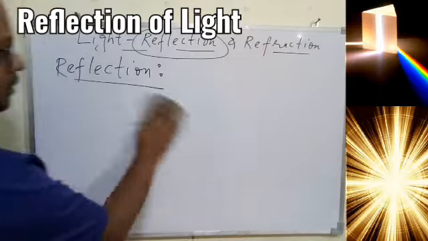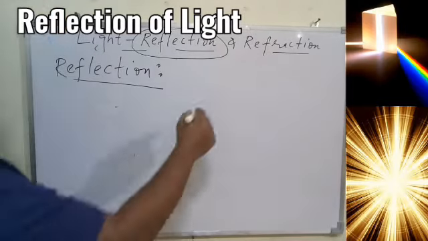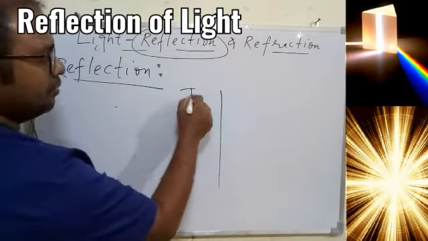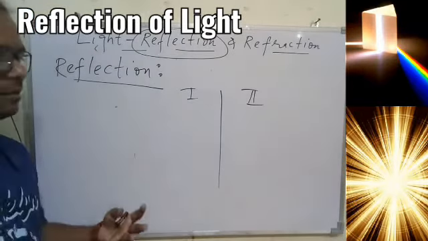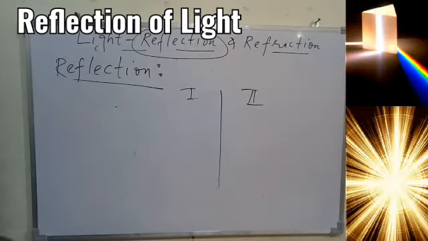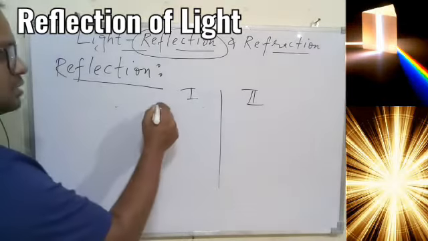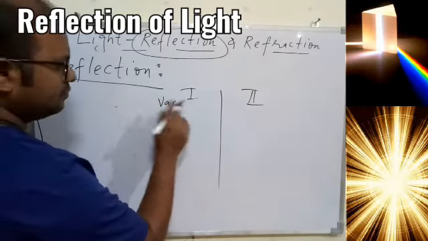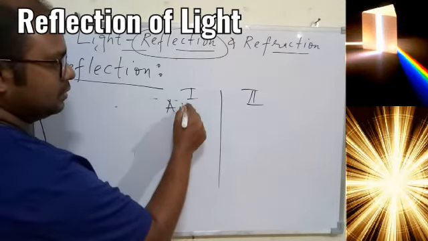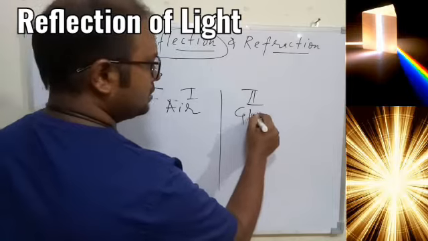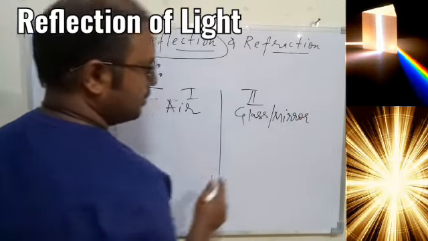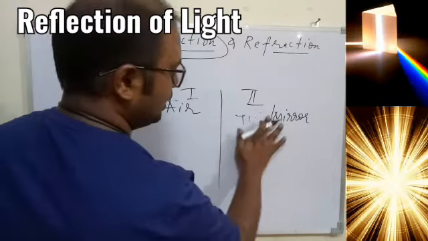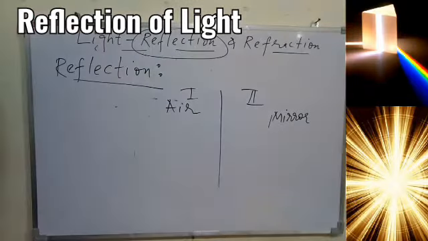If we are talking about 2 different media, medium 1 and medium 2. Medium is nothing but the matter we are talking about, or it can be the absence of medium also, that is vacuum. Just take an example: we have air as medium 1, and glass or mirror. Better to write down mirror so that you have better understanding.